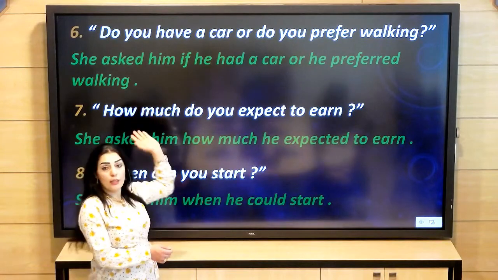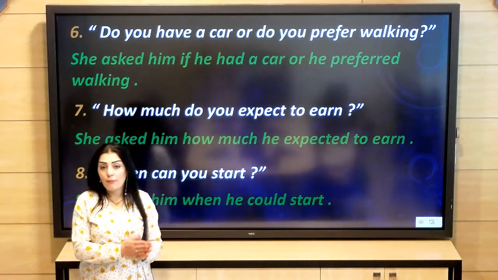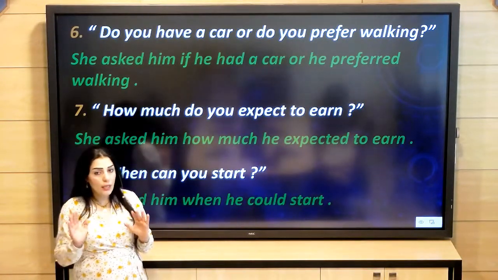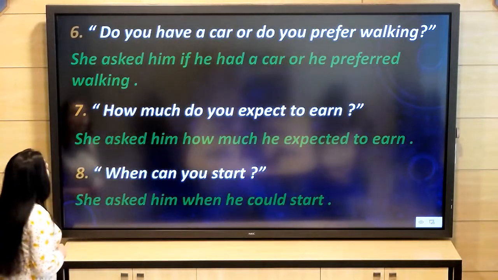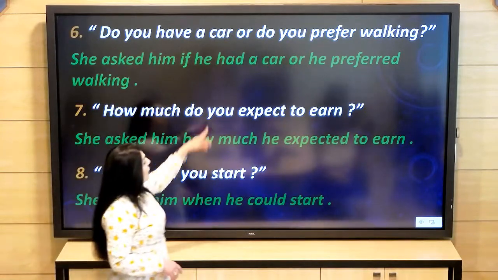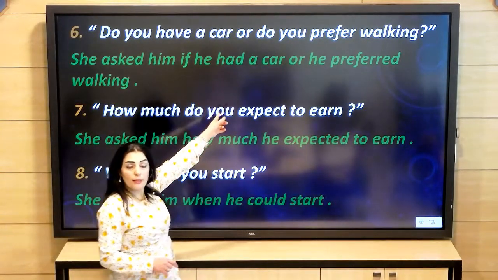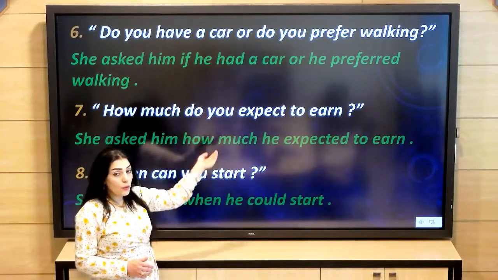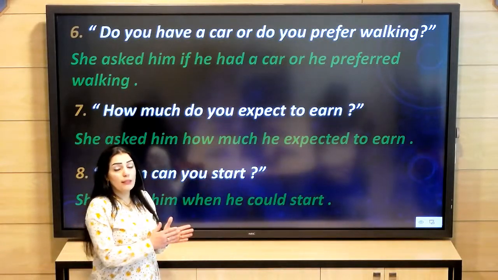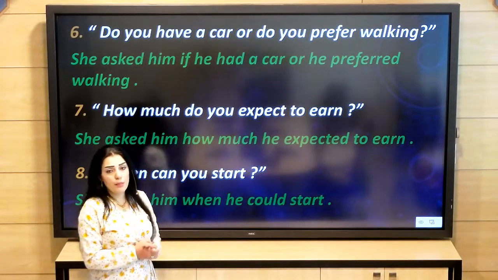So when have or has is a main verb, it will become had. It is simple past. So she asked him if he had a car. Look at this sentence, it's not past perfect. Had here is not an auxiliary verb because it is not followed by verb 3.